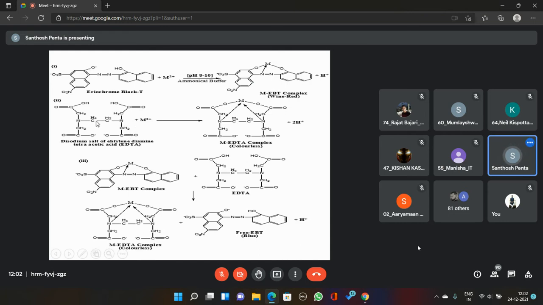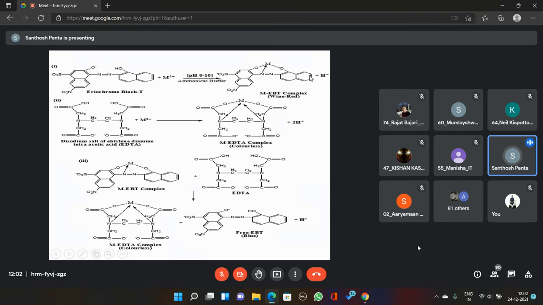What is the structure? Don't get confused regarding this structure. These structures are very simple. Ethylene diamine tetraacetic acid: CH2COOH, CH2COOH, CH2COOH, CH2COOH. There are no very big structures; these are very simple structures.